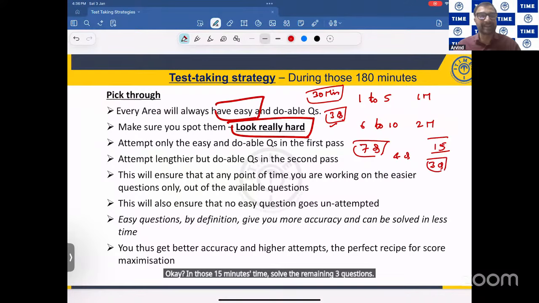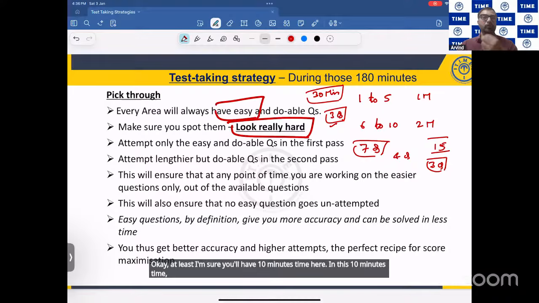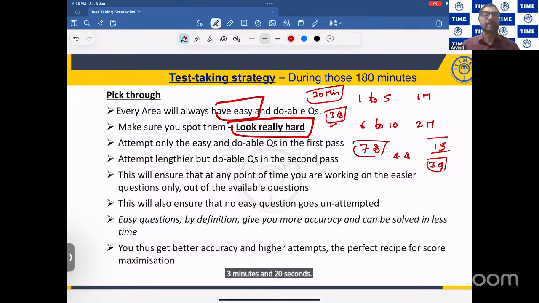15 minutes is on the higher side. At least I'm sure you'll have 10 minutes here. In these 10 minutes, solve these 3 questions. Each question is about 3 minutes and 20 seconds. This is what I'm saying.